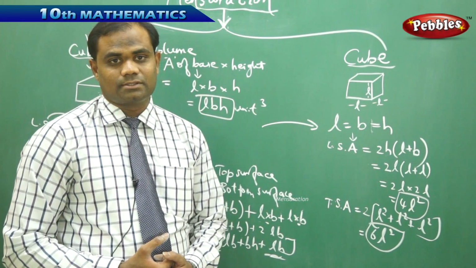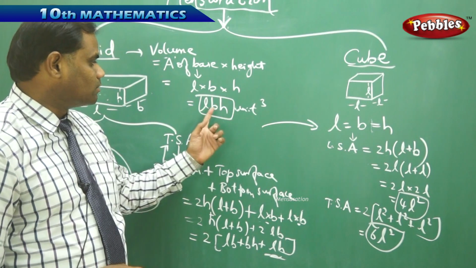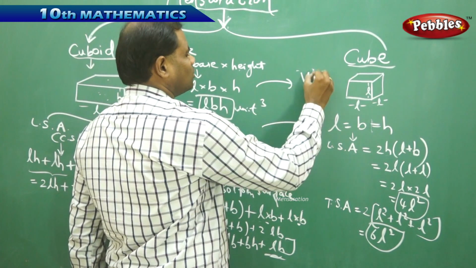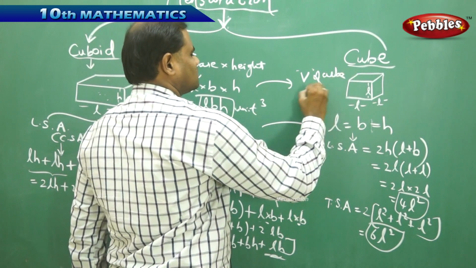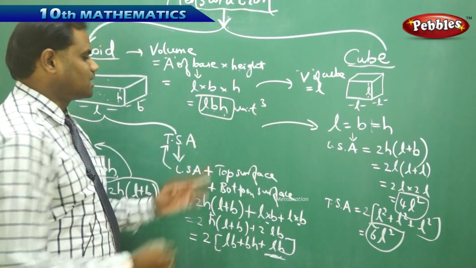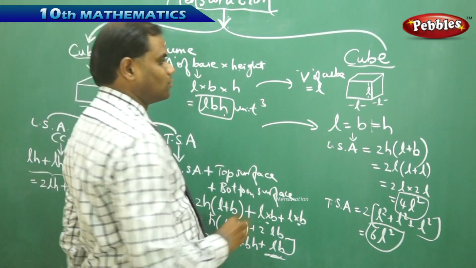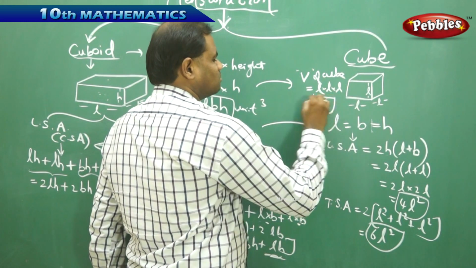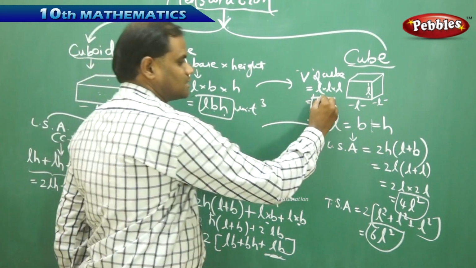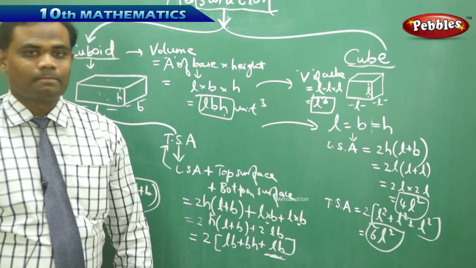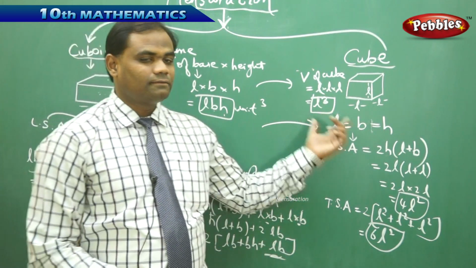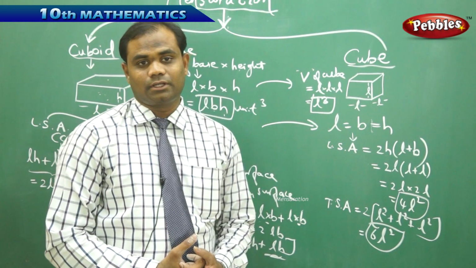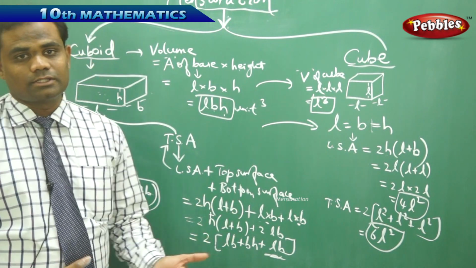Similarly, let's see how the volume reduces when B and H are replaced. My volume of a cube is L times L times L because B and H are L. Therefore, this reduces to L cube unit cube, is how I get the volume of the cube. Therefore, a cuboid and a cube have their own respective formulae with their respective dimensions, as solid structures.